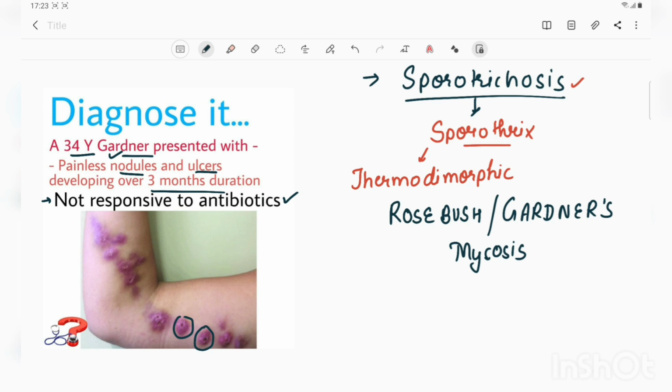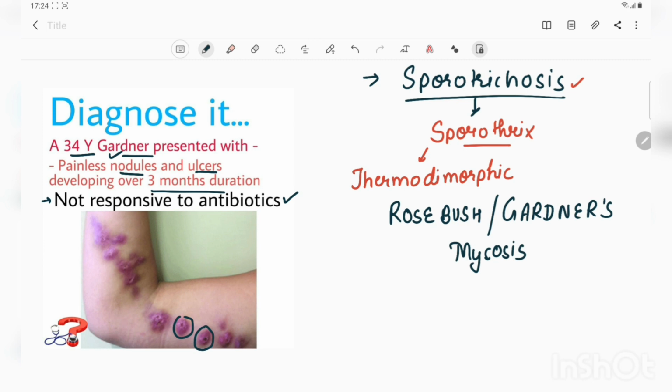Next, this fungus progresses along the lymphatic channels, leading to the distribution of this rash. And yes, these lesions can be both ascending as well as descending, depending on the anatomical site where the primary canker is. Along the lymphatics, similar nodules develop and later they also ulcerate.